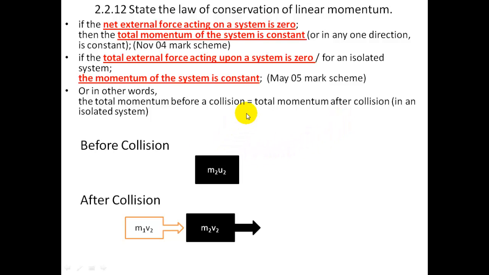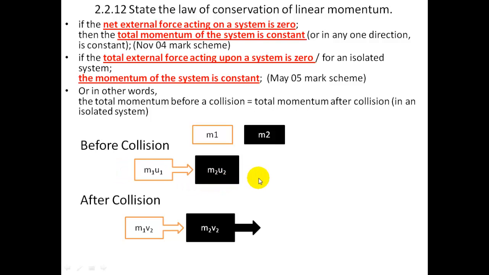So here we have an example. We have mass 1 and we have mass 2. Before the collision, mass 1 is moving and mass 2 is still. So mass 1 collides into mass 2.